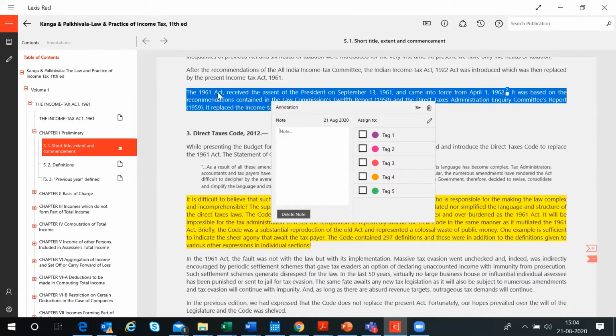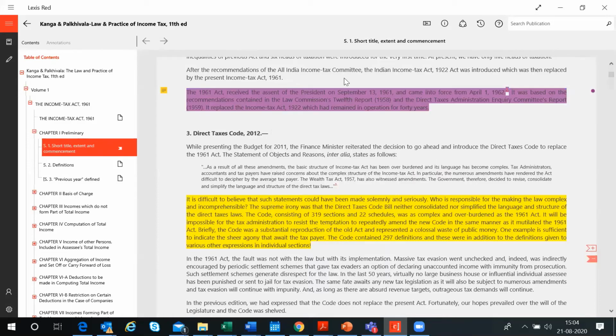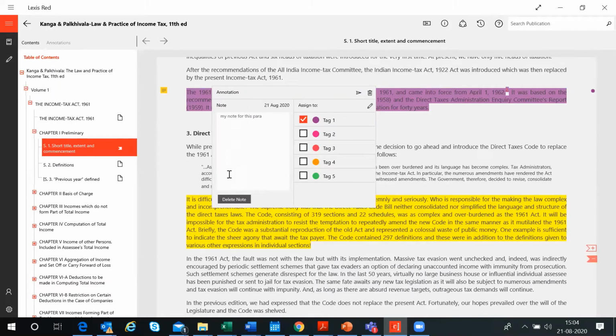Say for example, this is an important paragraph to me and I want to make my specific notes. I can make my specific notes here. So I can add my note for this para. I'm just writing something, but you can add your specific notes here. And you can assign a color to it and you are done. So this is highlighted and you will see a small icon which will say you have added a note here. If you click on it, it gives you the note and you can read the note.